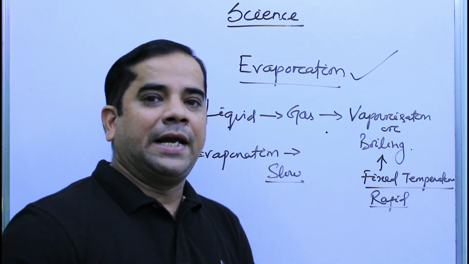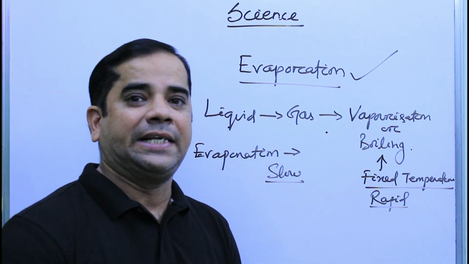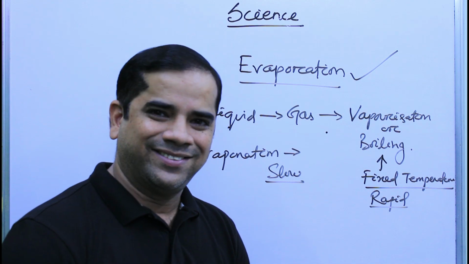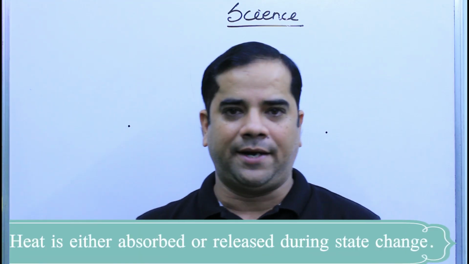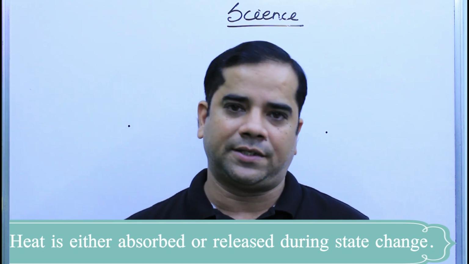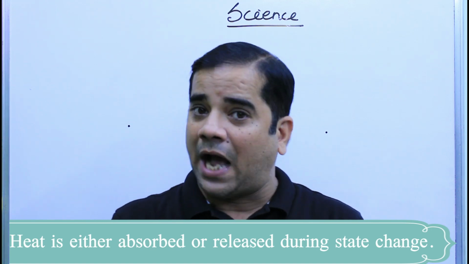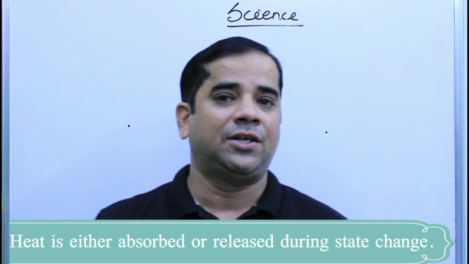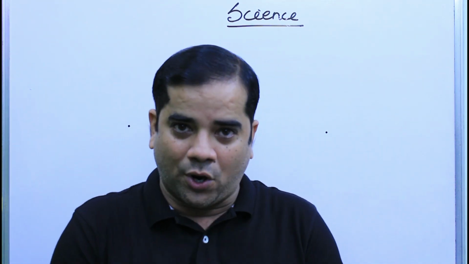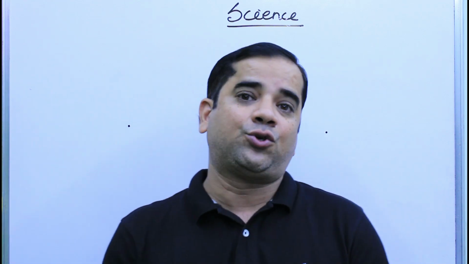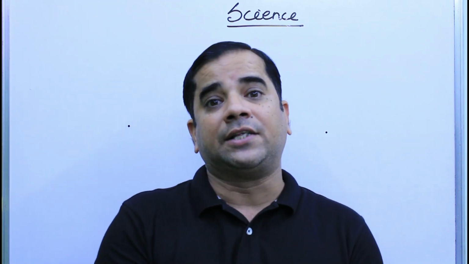So now, let us discuss another concept, that is latent heat. Students, we have discussed that during the change of state, temperature doesn't increase. But heat is either being absorbed or released. So what is happening? This heat energy that is absorbed or released is actually used in the change of state.